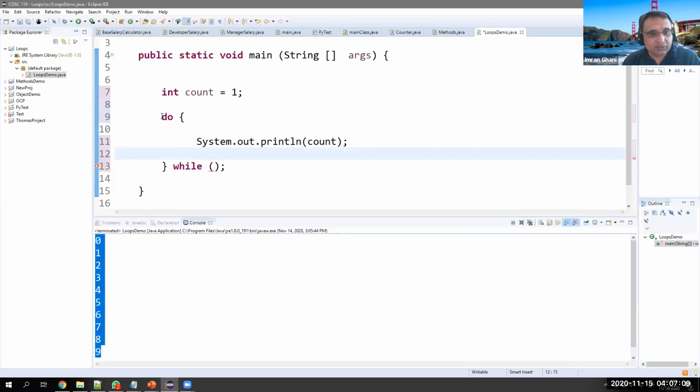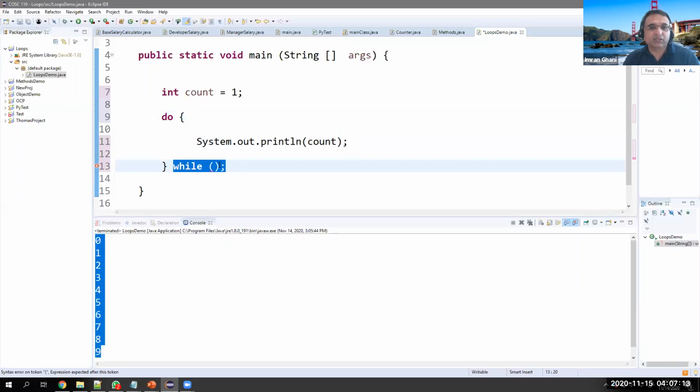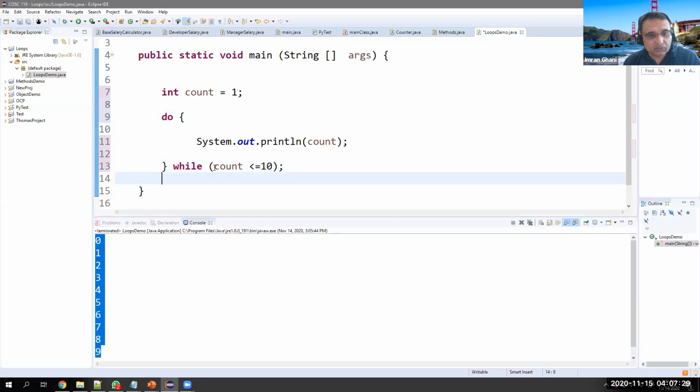Okay, now it will print 1 and it will come here. It says, okay, tell me what condition for the next cycle. So for the next cycle I say, okay, continue until count is less than or equal to 10. I want to print 10 numbers again, starting from 1. So right now count is 1. 1 is less than or equal to 10.